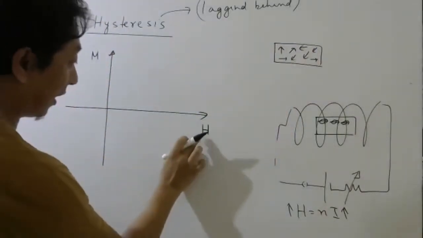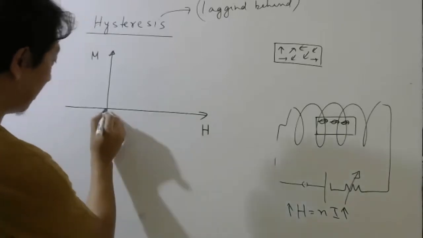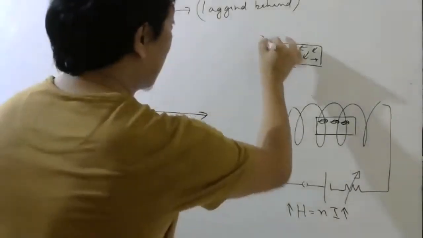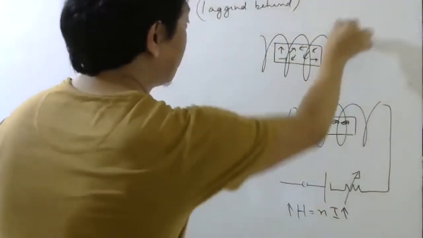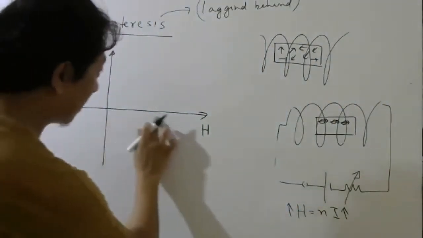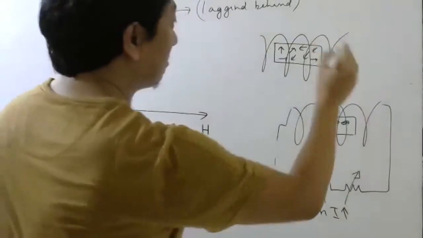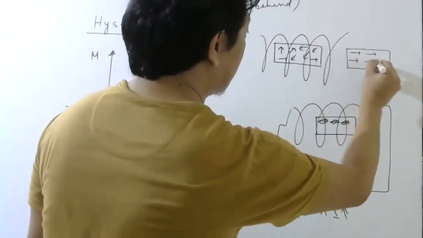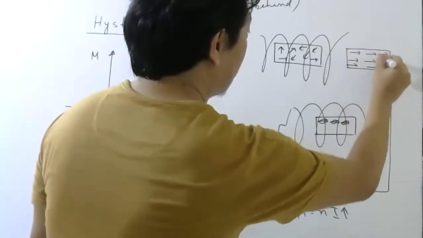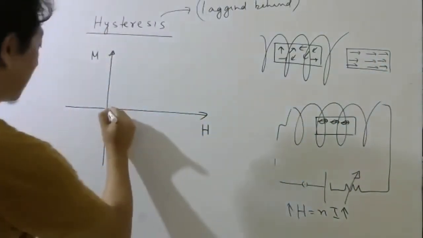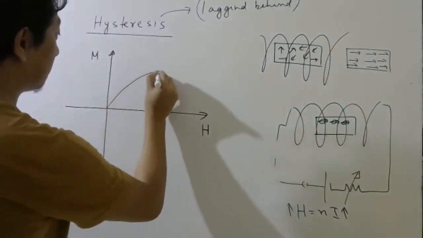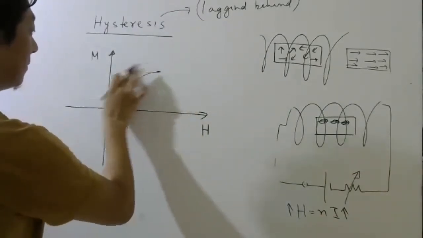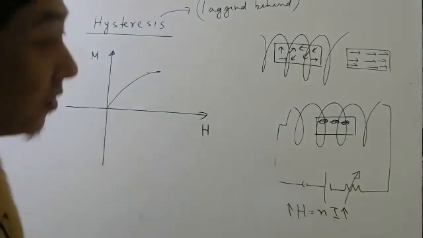When there is no external magnetizing field, when this is 0, this is also 0. Now I put this inside a solenoid and I increase the magnetizing field. As I increase it, I see more and more dipoles come in the same direction. When all of them come in the same direction, my graph will look like this. So it will become saturated, exactly the same as before.